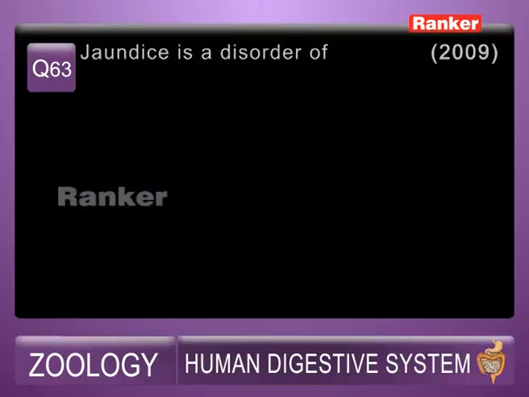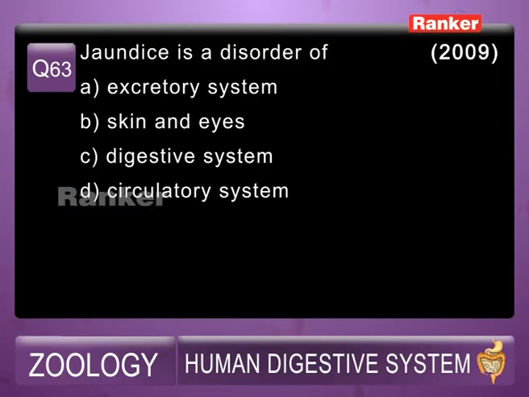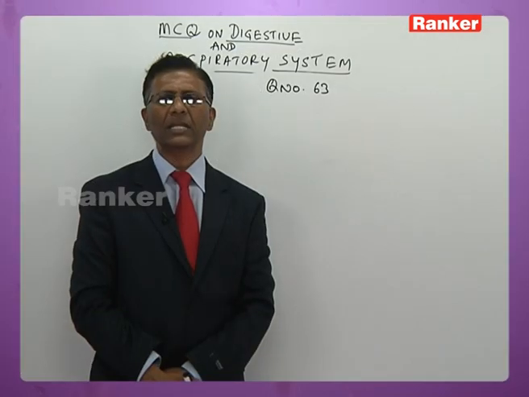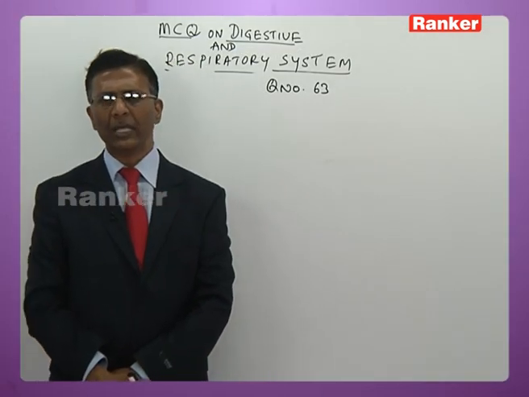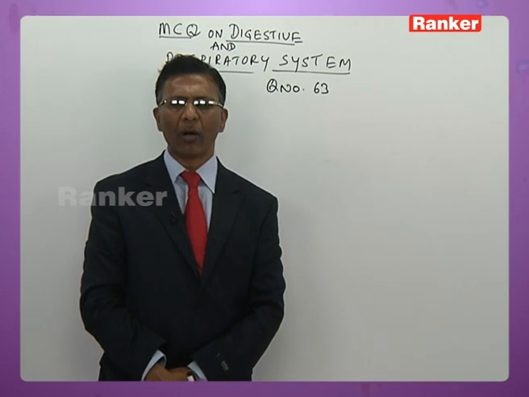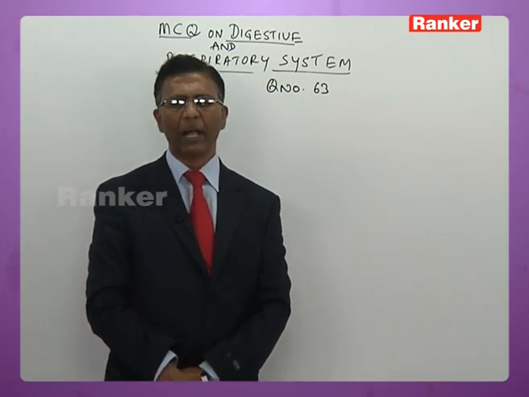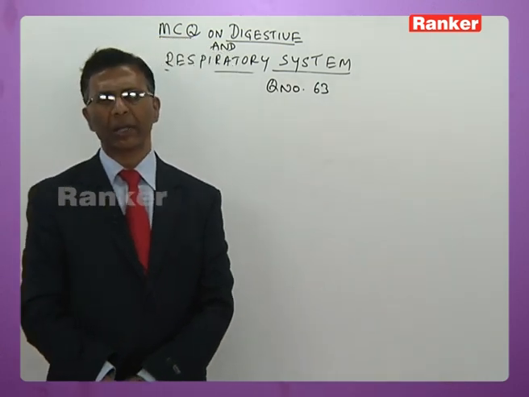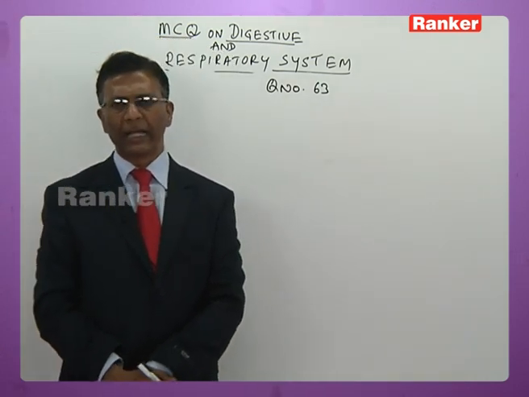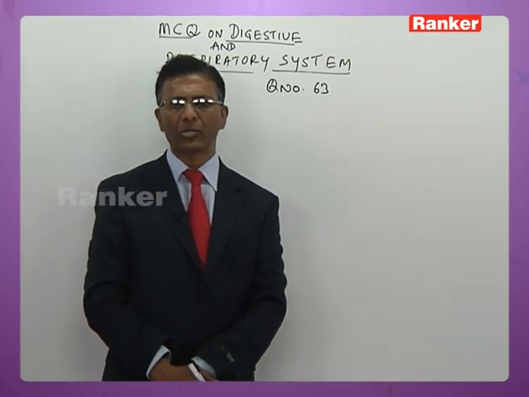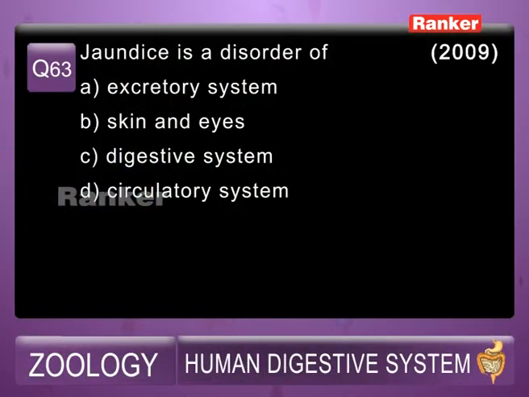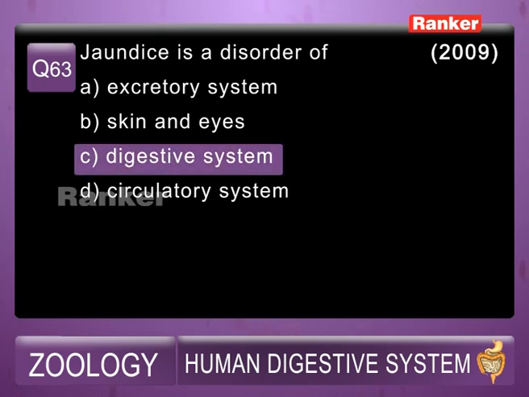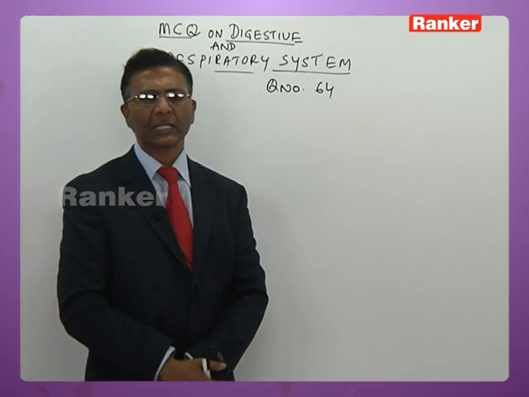63rd question. Jaundice is a disorder of A. Excretory system, B. Skin and eyes, C. Digestive system, D. Circulatory system. So you know very well jaundice is due to mixing of bile juice with the blood. When there is a blockage of the hepatopancreatic duct, the bile juice instead of entering into the duodenum, diffuses into the blood and bile pigments get mixed with the blood, and thereby they become fatal to the human body by destroying the mature RBCs. So obviously the answer is C, digestive system.